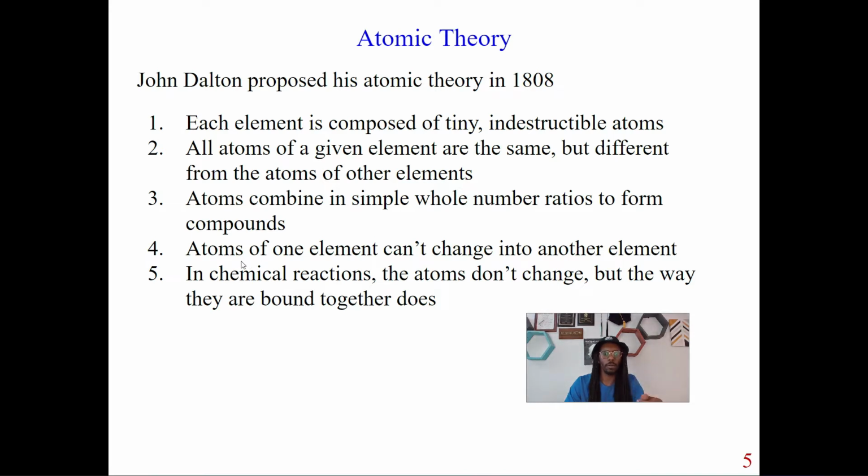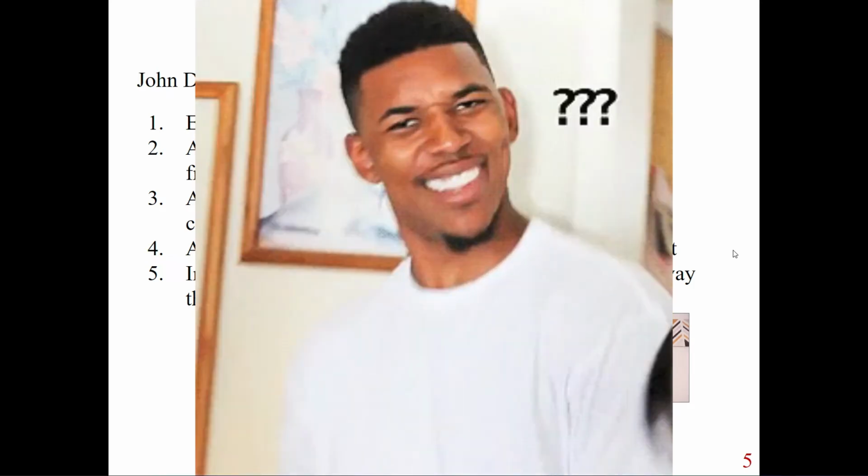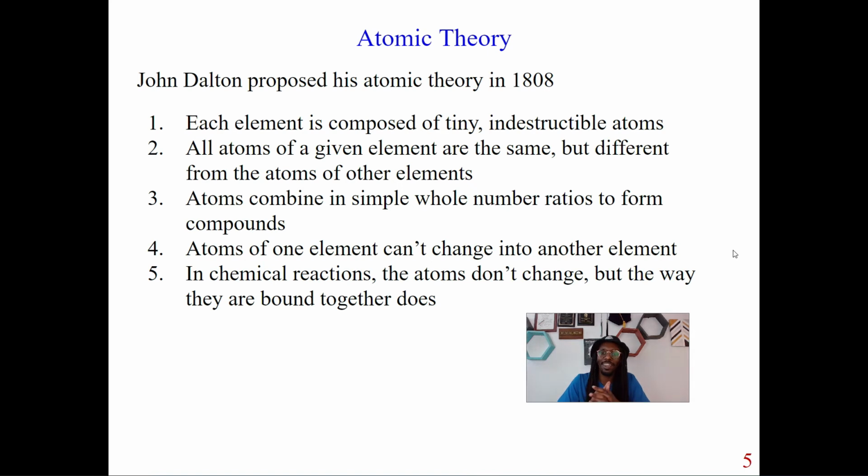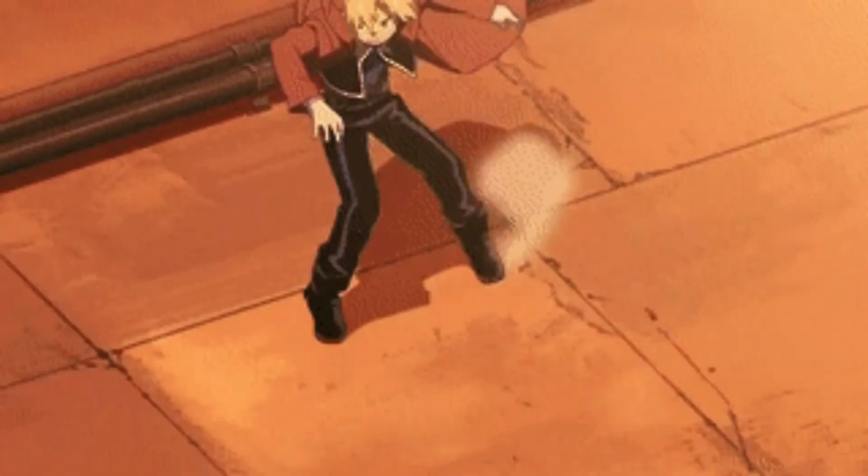Now, let's look at number 4. Atoms of one element can't change into another element. This one was kind of big. It's basically saying we're not going to have any transmutation. Is that the right word? Anybody watch Full Metal? You can't have any of that going on here.